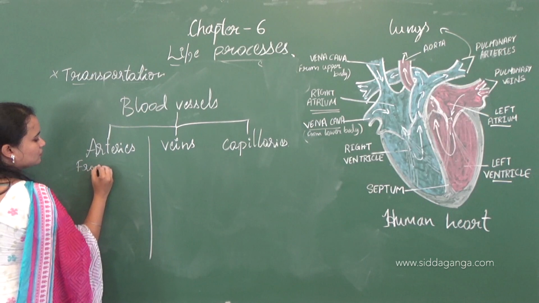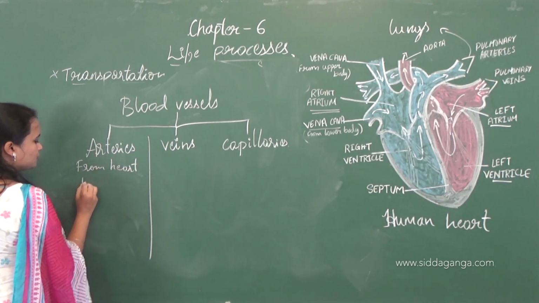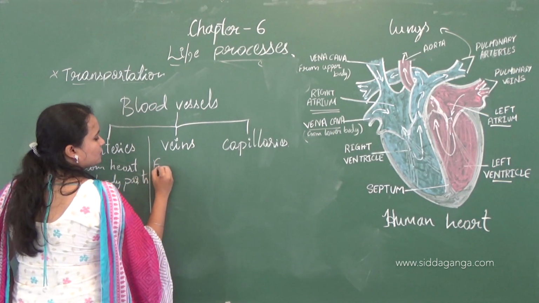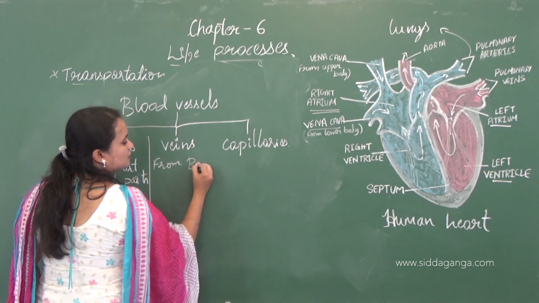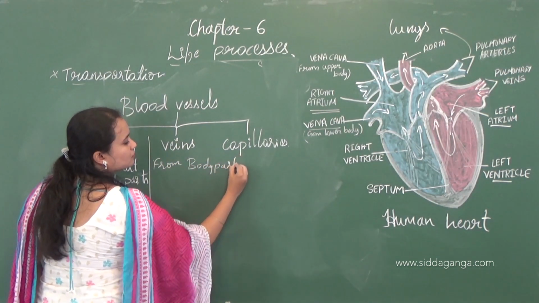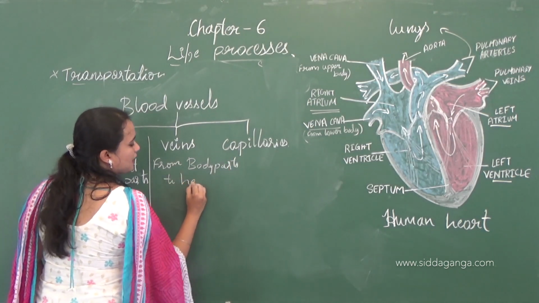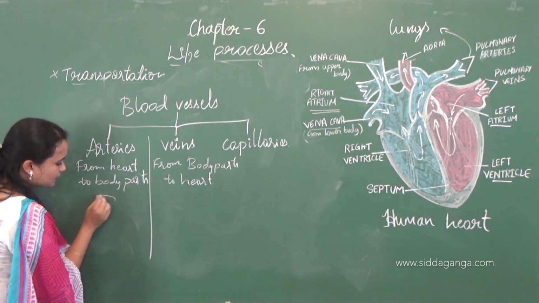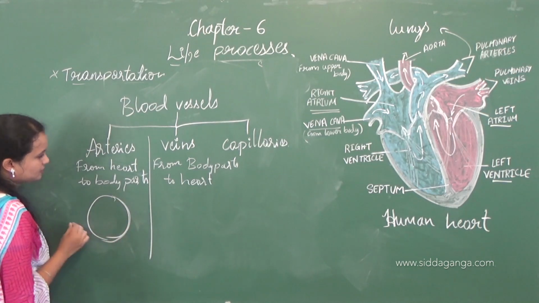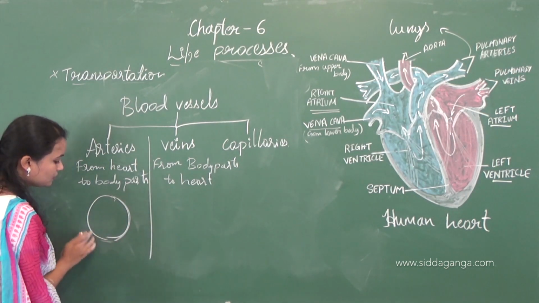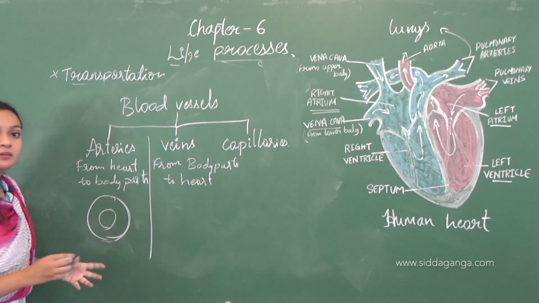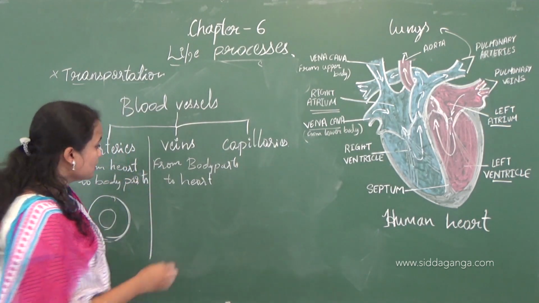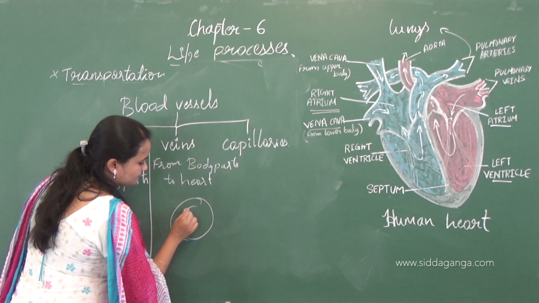Arteries carry blood from the heart to body parts, and veins from body parts to the heart. Right. So here the arteries, the blood vessels, will be elastic, as well as thick in nature compared to the veins.